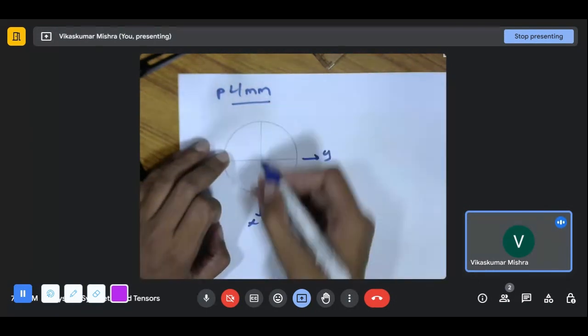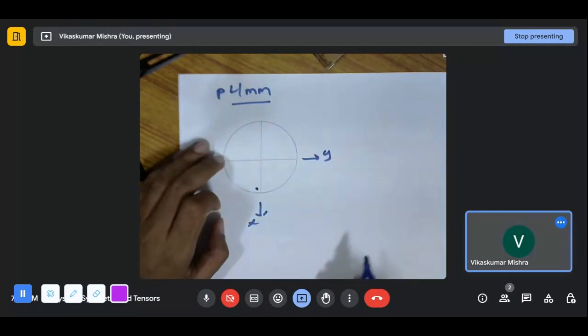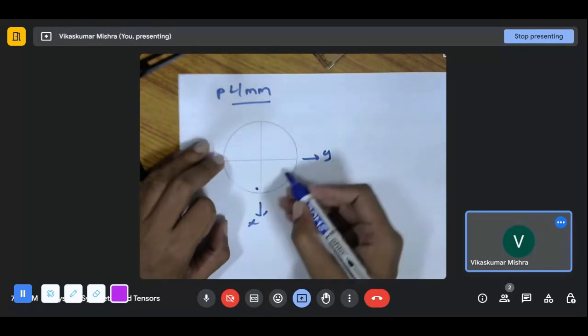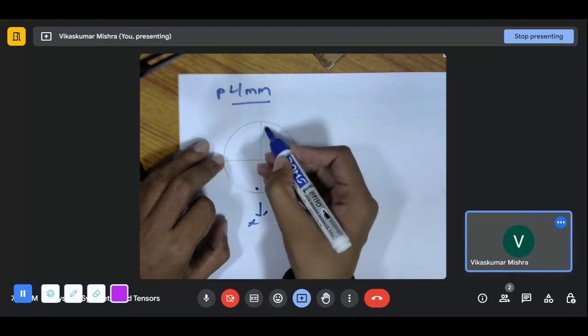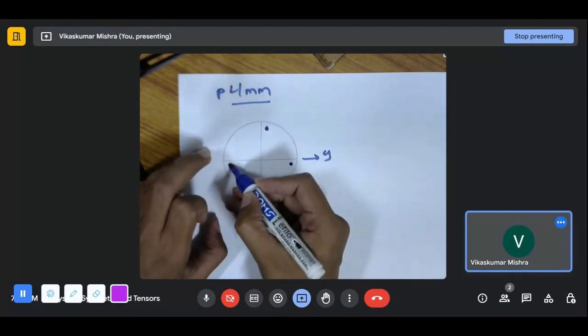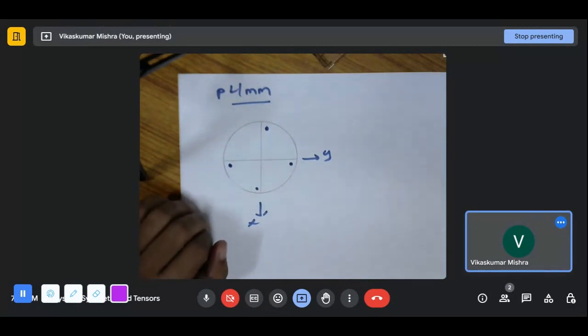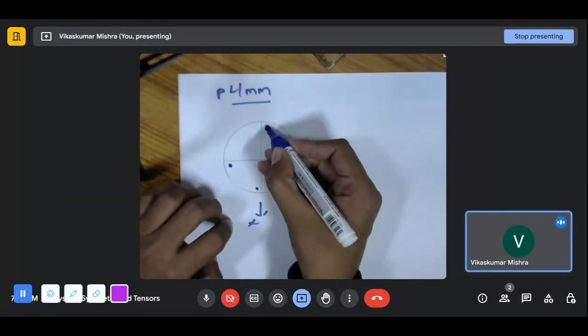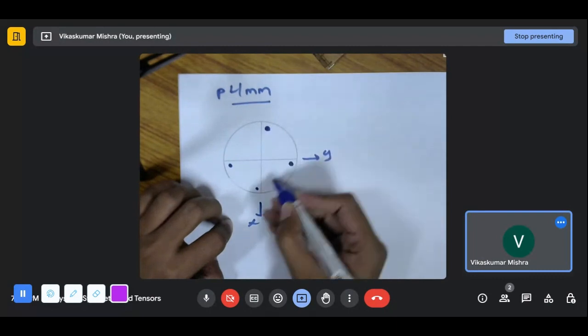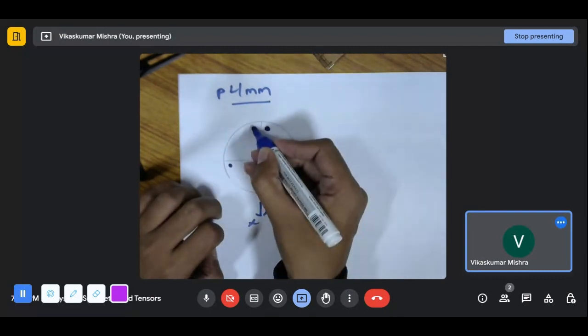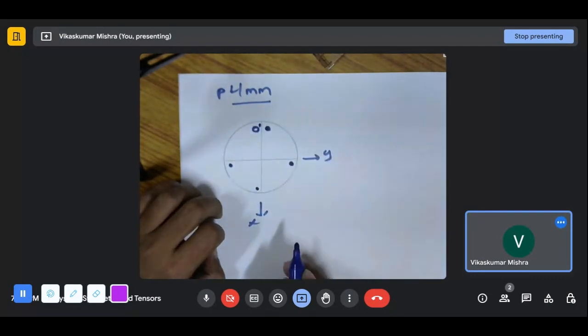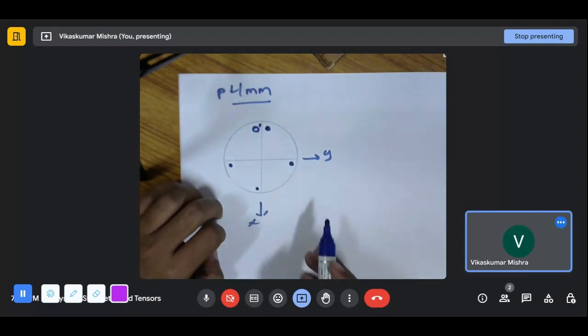We can say, okay, this will be the mirror. First, apply the fourfold. We will generate this particular point, this, and this. Now let's make the mirror of them. This will be circled as such. This will be reflected over here.